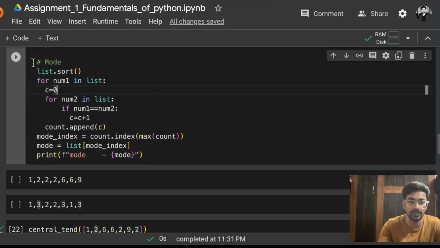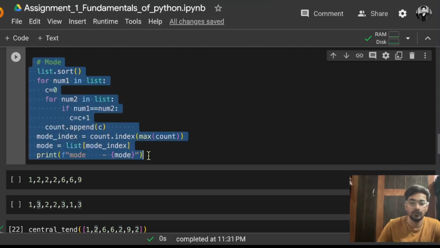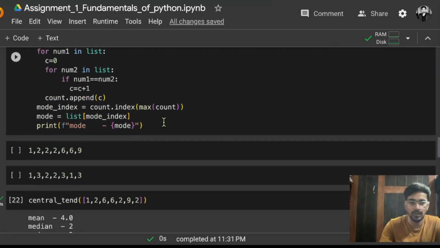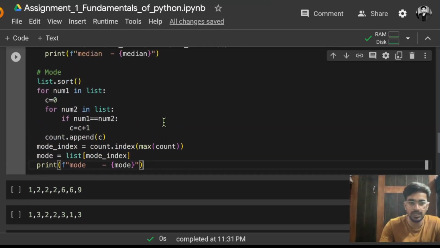Now this is one method. There is no fixed method for finding a mode. This is the one method that I have explained. Simply, the logic is just to count the occurrences of each element and find which number has the maximum count, and that number will be the mode of those numbers.